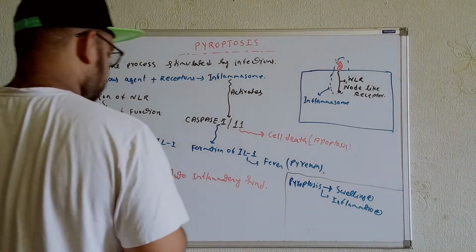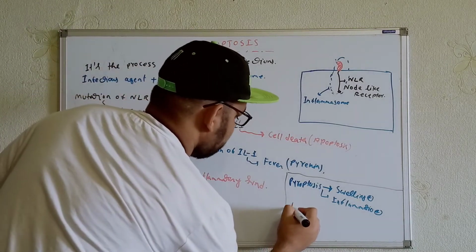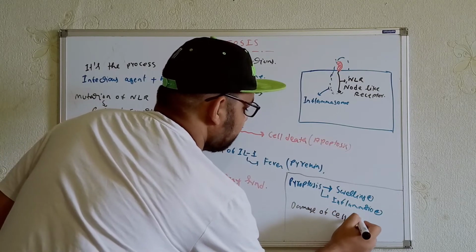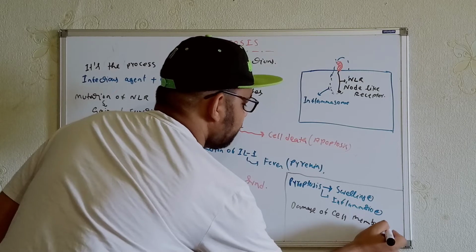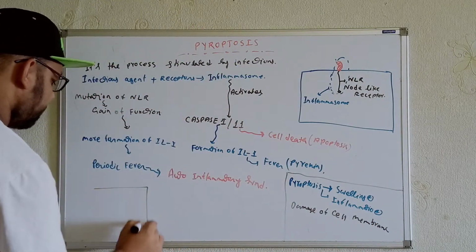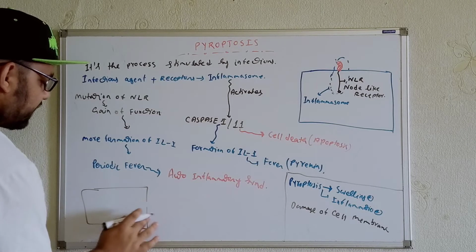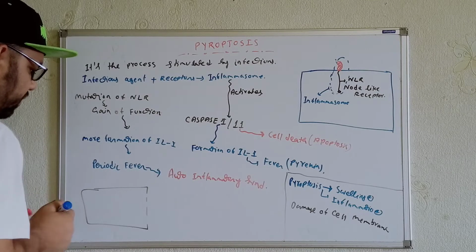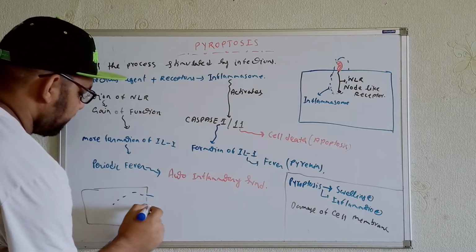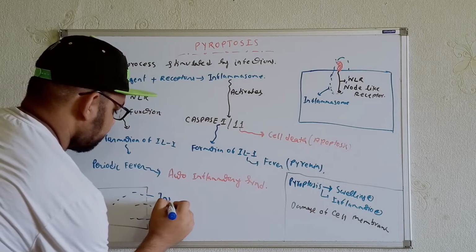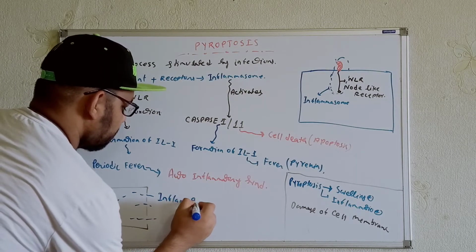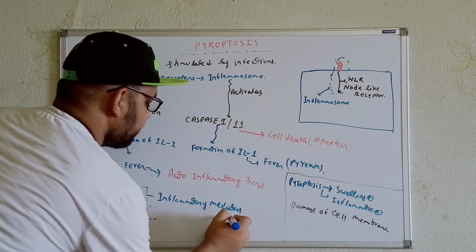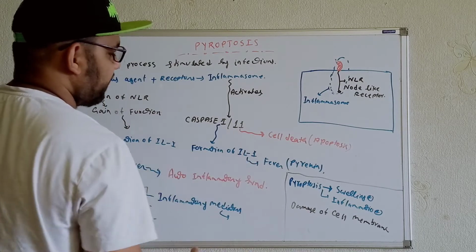And along with that, we will see one more thing: damage of the cell membrane. Whenever we see cell membrane damage, then different types of inflammatory mediators will come from the cells, and that will cause further things, like fever and this type of thing.